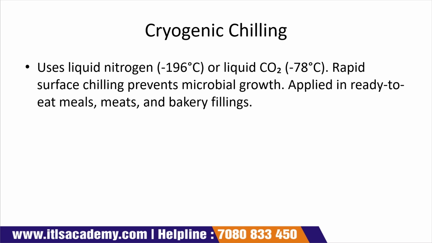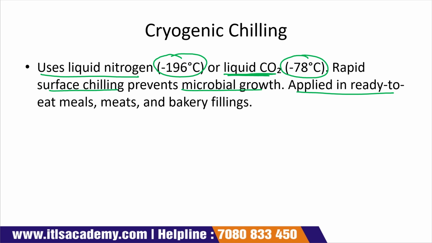Cryogenic chilling. We use liquid nitrogen. The temperature of liquid nitrogen is around minus 196 degrees Celsius, or we can use liquid carbon dioxide whose temperature is minus 78 degrees Celsius, due to which the surface is chilled. And here the chilling occurs rapidly, due to which microbial growth is prevented, and it can be applied in ready to eat meats and bakery fillings.